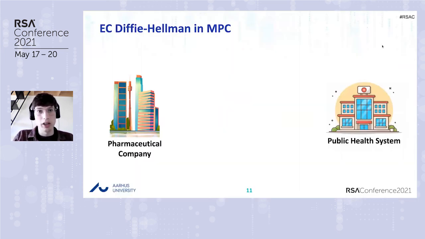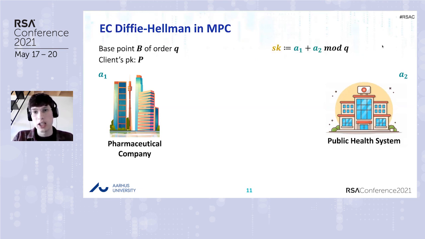We use elliptic curve Diffie-Hellman because it's faster and more common. Suppose that B is the base point of the curve, and let Q be its order. Let P be the client's public key. And as we said, the secret key is secret shared. So SK is the sum of A1 and A2 modulo Q. And here you can understand that no information is leaked by the knowledge of just one of the two chunks. The public key is clearly SK times B as usual.